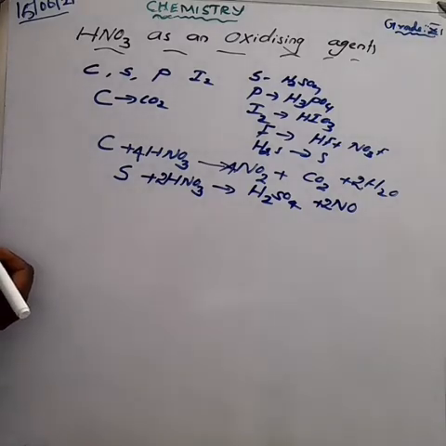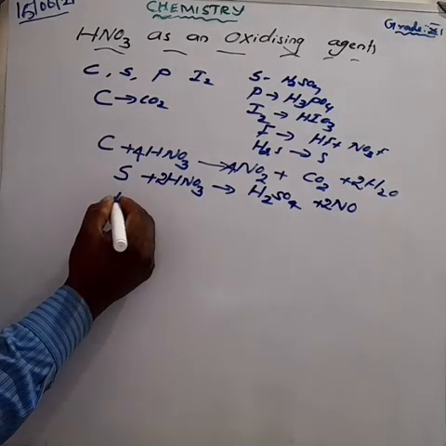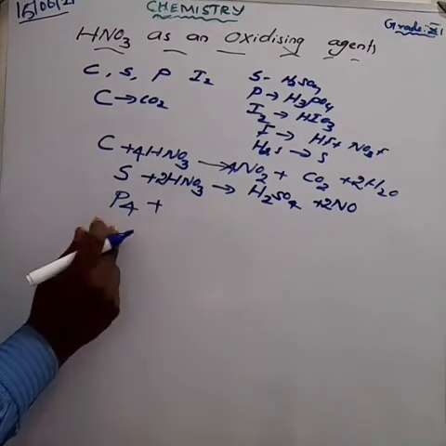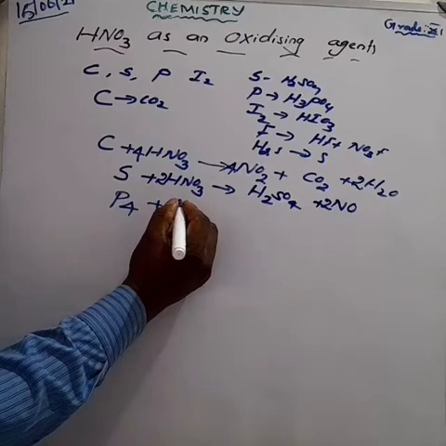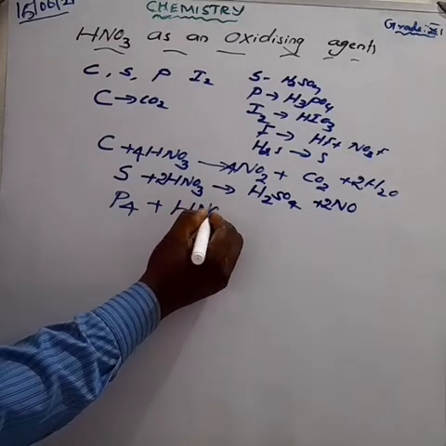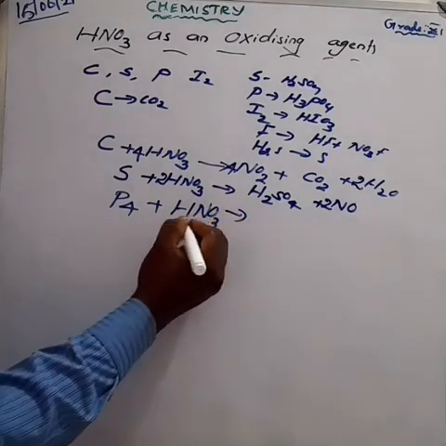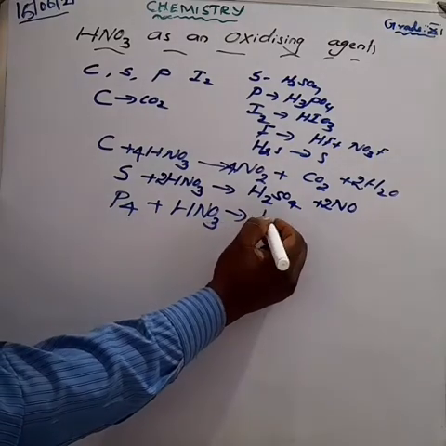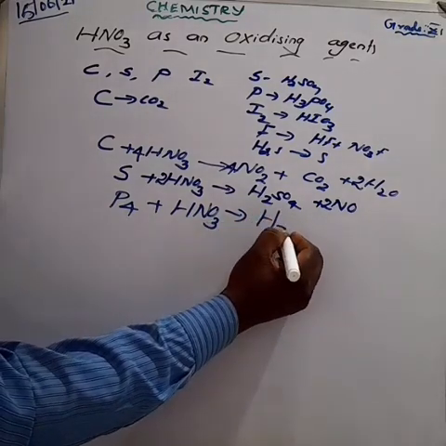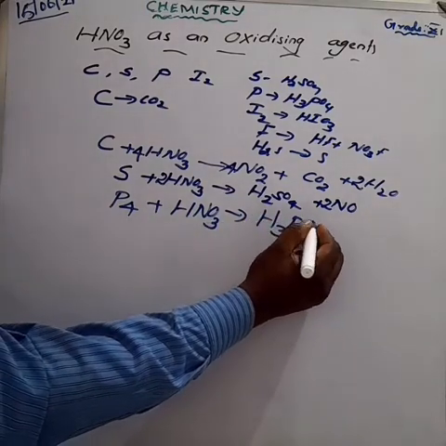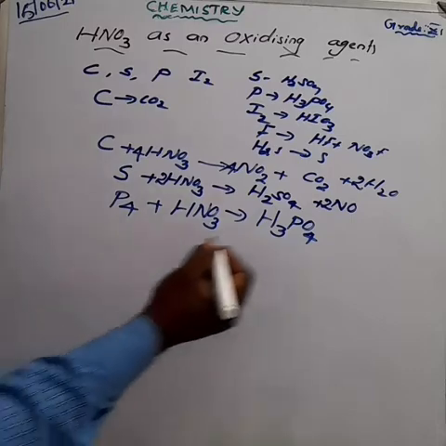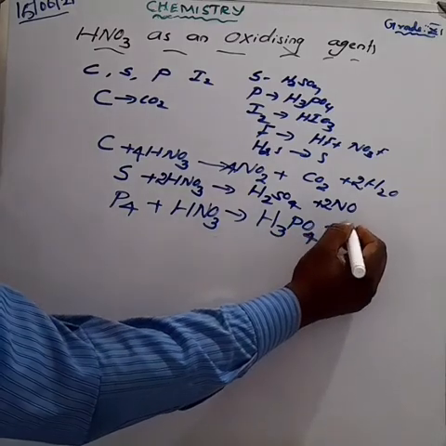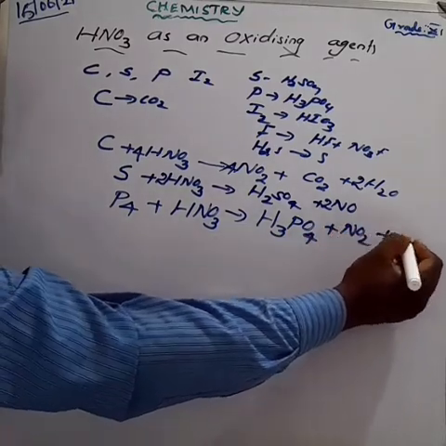The third one is about phosphorus. Phosphorus is a polyatomic element, am I right? So P4 plus nitric acid, written as HNO3. We get phosphoric acid, orthophosphoric acid. What is the formula? H3PO4, phosphoric acid. And also we get nitrogen dioxide, that is NO2, plus water molecules.